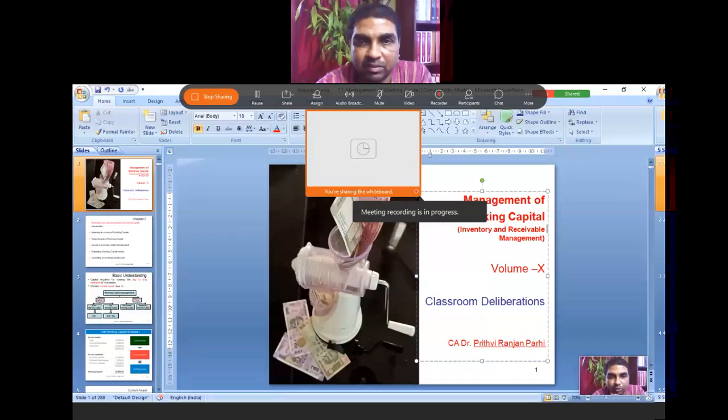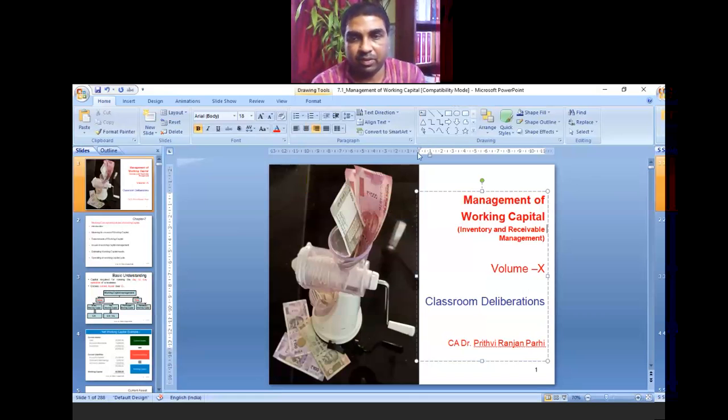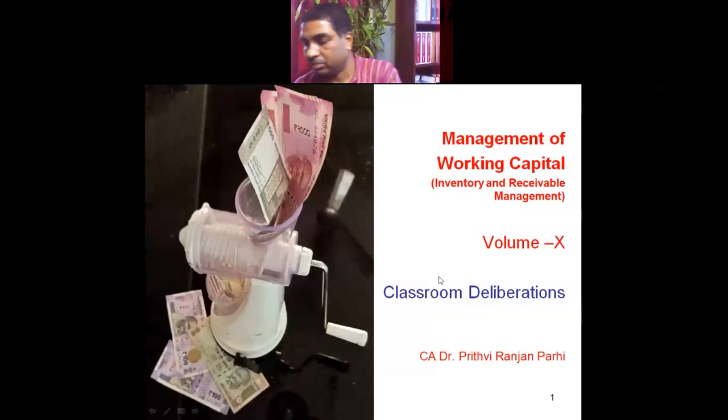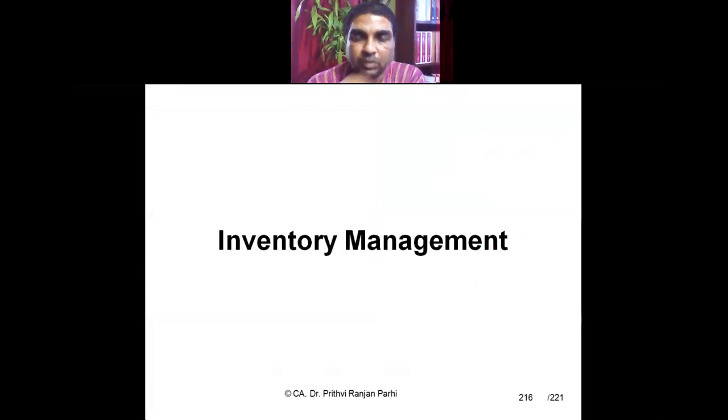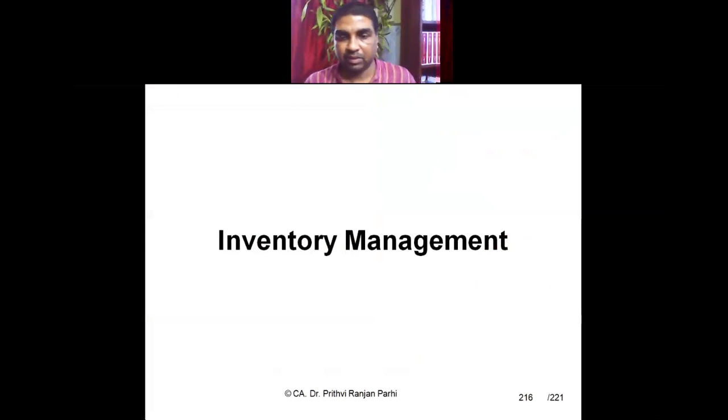I think we were in the middle of inventory management. If I remember correctly, we have just initiated the topic of inventory management. Just wait a minute. Yeah, we'll start from inventory management.